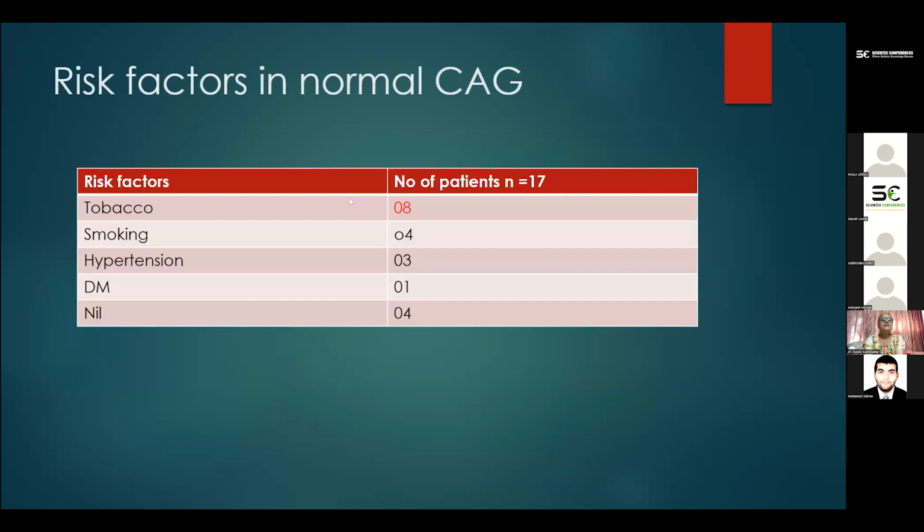So we studied the risk factors in those with normal CAG. In those patients, the CAG was normal. Tobacco was found predominantly, in 8 out of 17 patients. It is more than 50%. They had tobacco, smokeless tobacco, as an important risk factor, followed by smoking, hypertension, and diabetes. So these are the findings in those having normal coronary angiography.